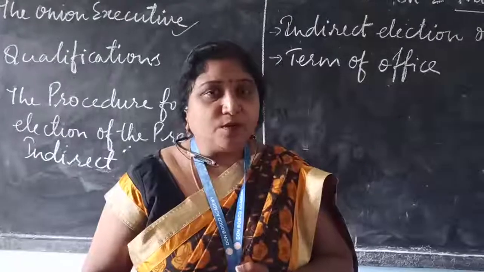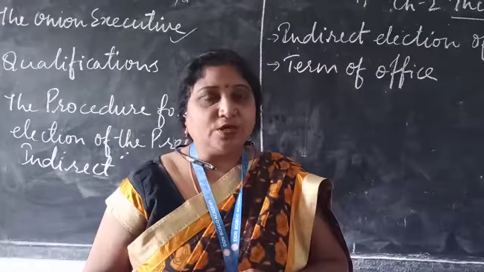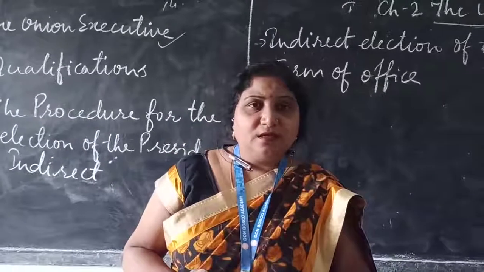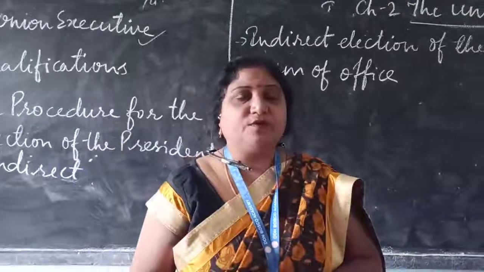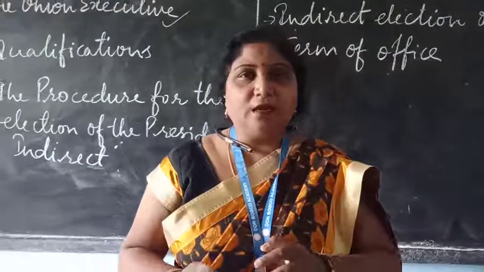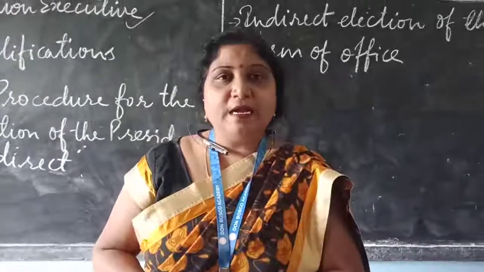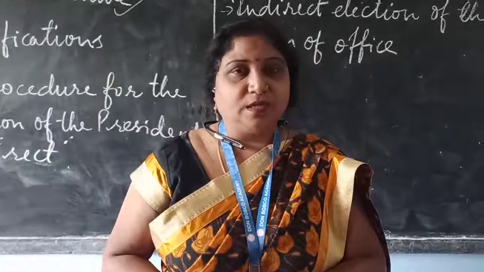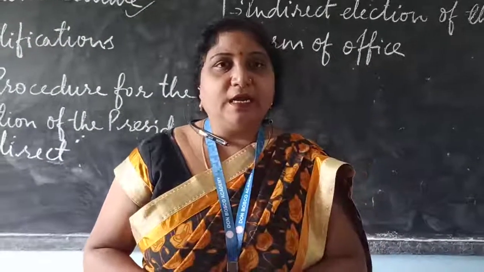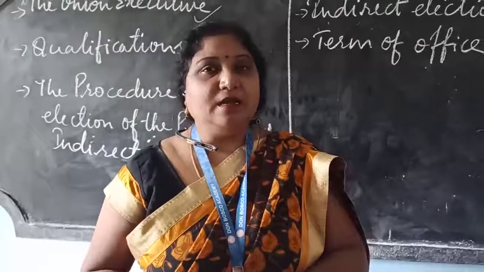The president works on the advice of the Prime Minister and the Council of Ministers. And the last point I have to mention: the president is elected indirectly to avoid unnecessary expenditure.